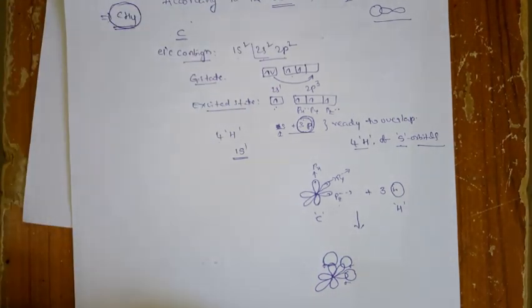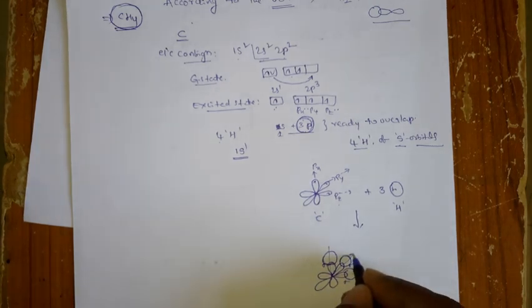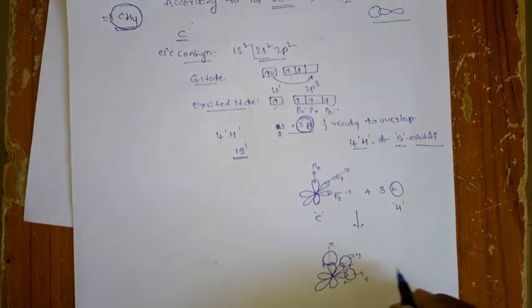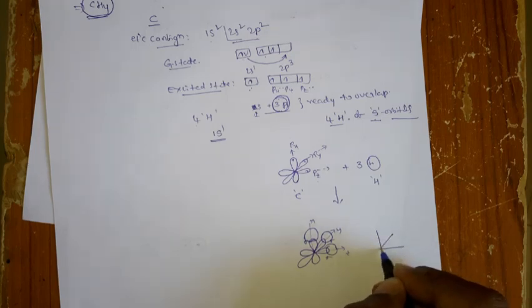Okay, the bond formation is fine, but you see the geometry. Here one sigma bond is formed, another here, and another here. One is along the z direction, one along the y direction, one along the x direction. So there are three sigma bonds, one like this, one like this, and one like this.